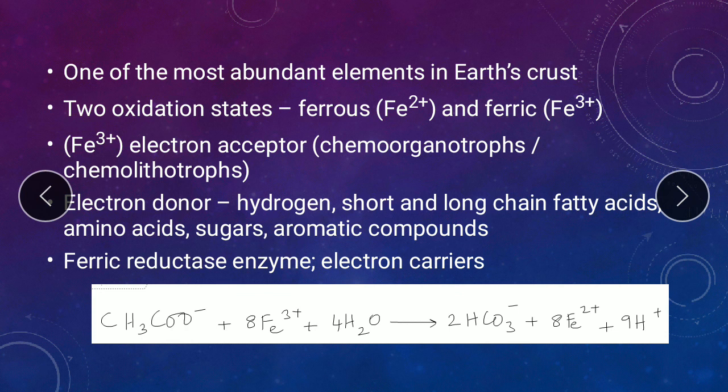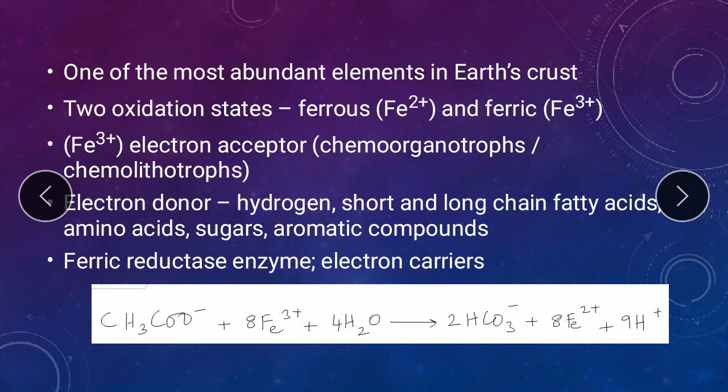When I say that there is iron reduction, it means that the ferric ion, Fe3+, acts as a terminal electron acceptor for either chemoorganotrophs or chemolithotrophs. What are these?